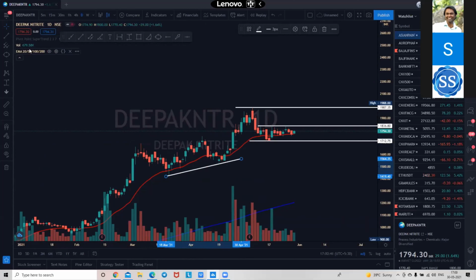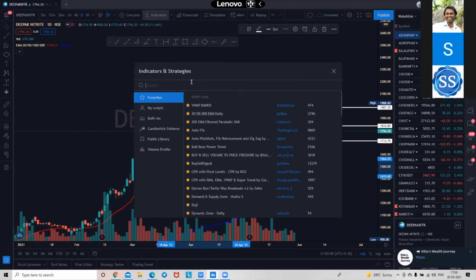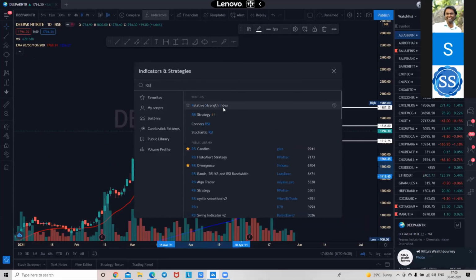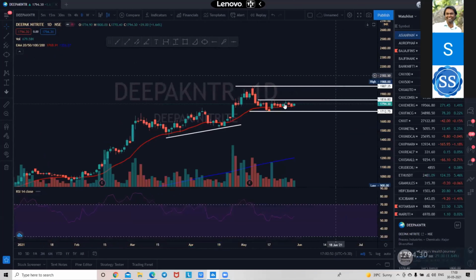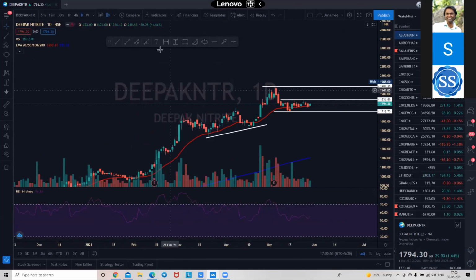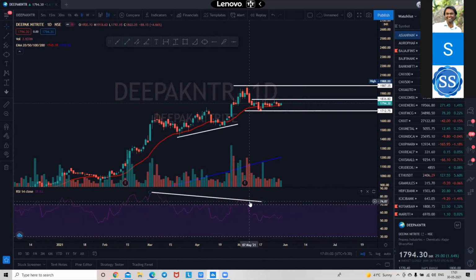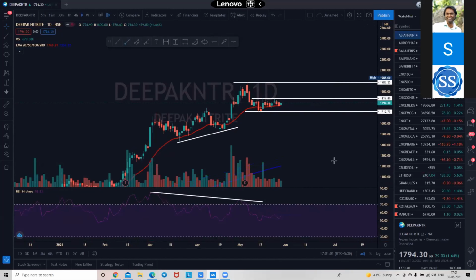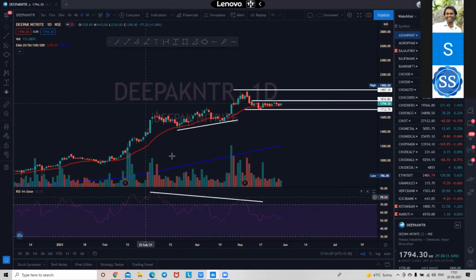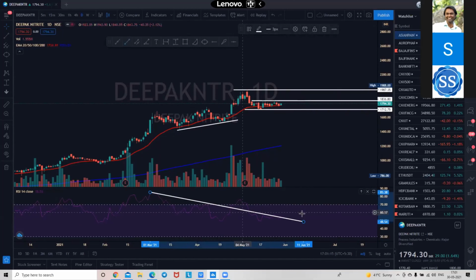So what can we do? We can use volume, pivot points. Don't use pivot points, simply use RSI, simply use the relative strength index. Again, it is a very good thing. You can see the conversions happening at the same level where it was showing the same hidden bullish divergence. It was the same level, there was a bullish divergence here, and again it gave a breakout over here. So it's in a breakout.